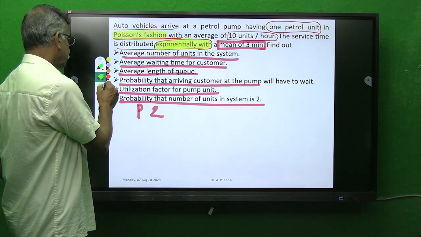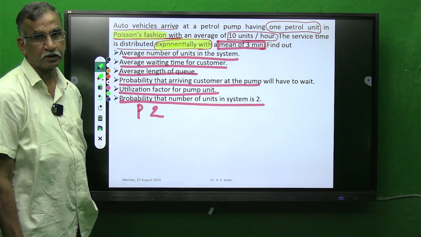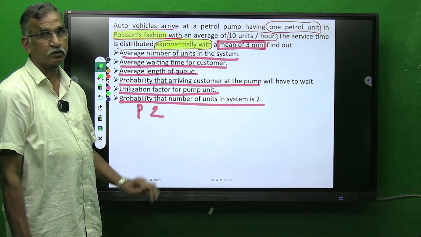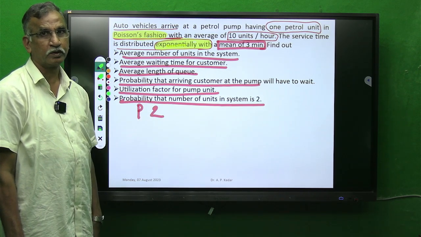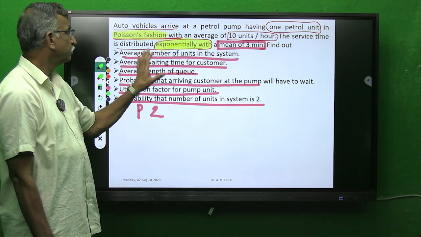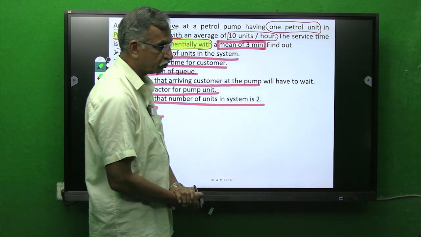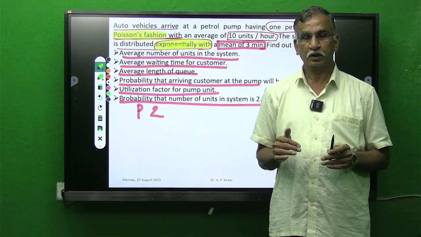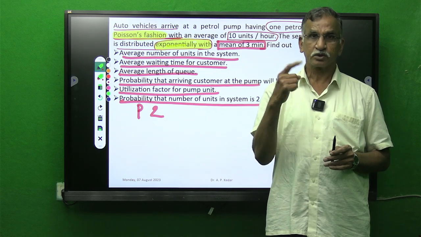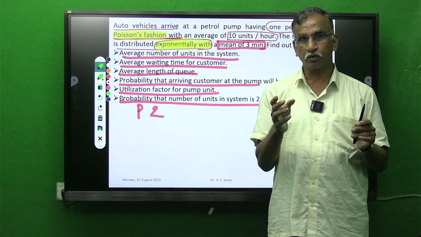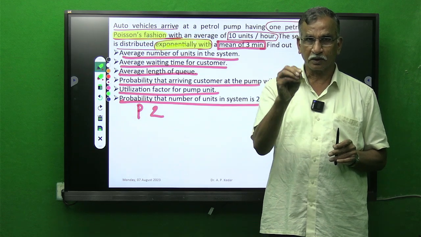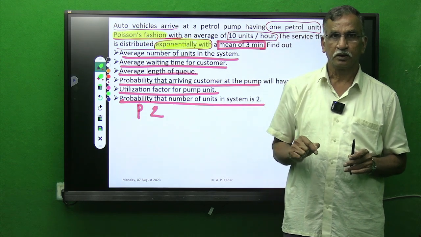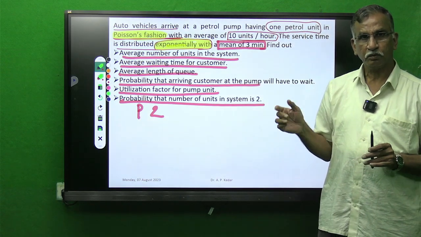But most of the time, or many of the times, I have repeated throughout the point I have started this lecture that the unit of lambda and mu must be the same. Now, first thing, you should be in a position to identify which parameter belongs to the arrival rate of the customer and which parameter belongs to the service rate of the customer. Unless and until you are in a position to identify the correct parameter pertaining to arrival rate and service rate, you are not in a position to solve the problem.